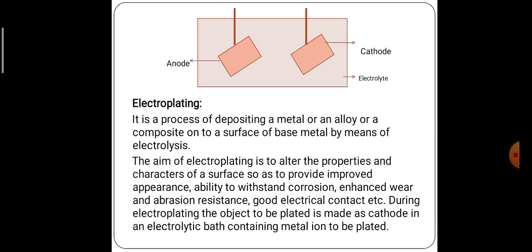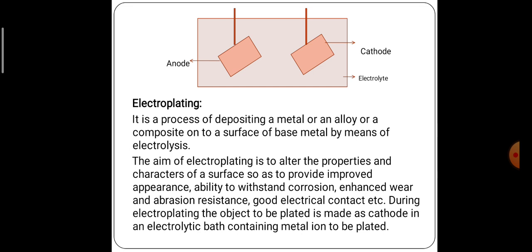See, it is very simple. Electroplating means just coating the material on the surface of the base metal by the electrolysis process. The materials, like a metal or an alloy material or a composite material, are going to deposit on the surface of the base metal by the electrolysis process. That process we call electroplating.